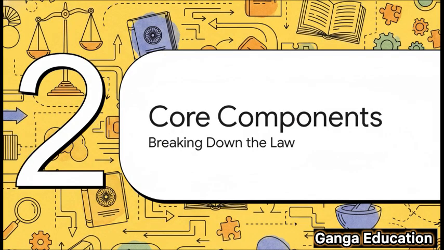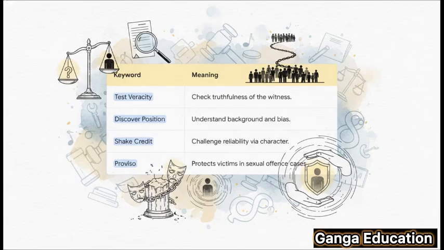Okay, now that we have the big picture, let's zoom in on the details. We're going to break this section down into its essential legal ingredients to see how it all works. You'll find there are 4 key ideas you absolutely need to remember here. First up is test veracity. That's all about fact-checking the witness's story. Second, discover position in life, which is about understanding their background to see if there's any potential bias. Third, we have shake credit.